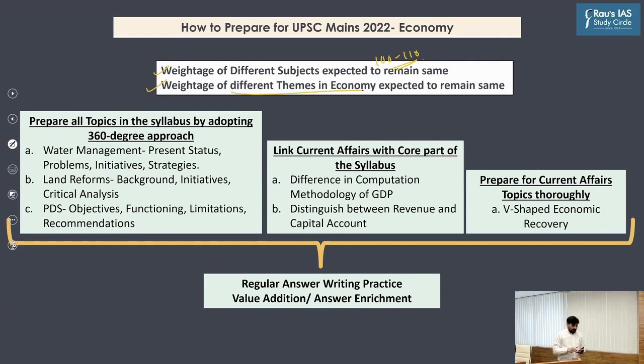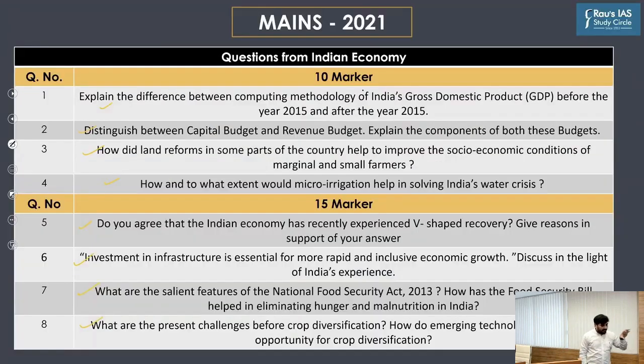Next. Now we have seen these questions asked in this year's mains examination. Based upon the analysis of these questions, broadly, I can categorize them into 3 different types. First type are those questions which are directly asked from the syllabus mentioned in GS paper 3. So we have questions such as land reforms, types of irrigation systems, and PDS. So directly from the syllabus in GS paper 3.